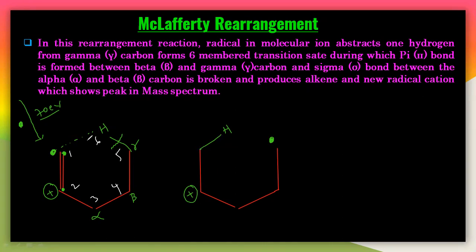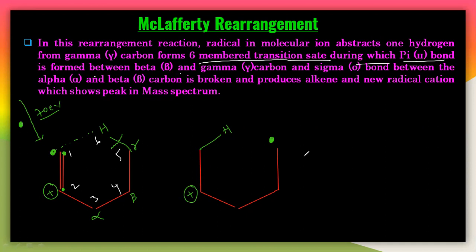So you have to understand this. One of the hydrogens here is abstracted by the radical present in the molecular ion. Then the hydrogen from the gamma carbon is displaced here. So the hydrogen moves from the gamma carbon to the other side. It forms a 6 member transition state during which a pi bond is formed between the beta and gamma.